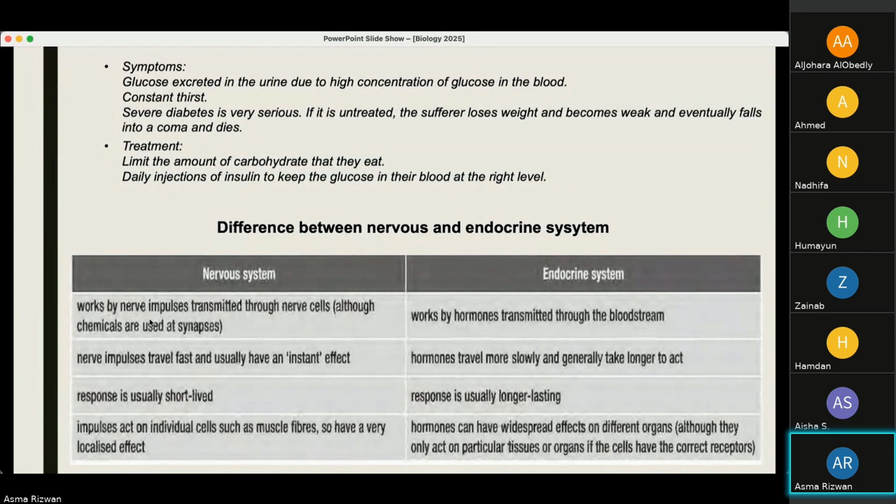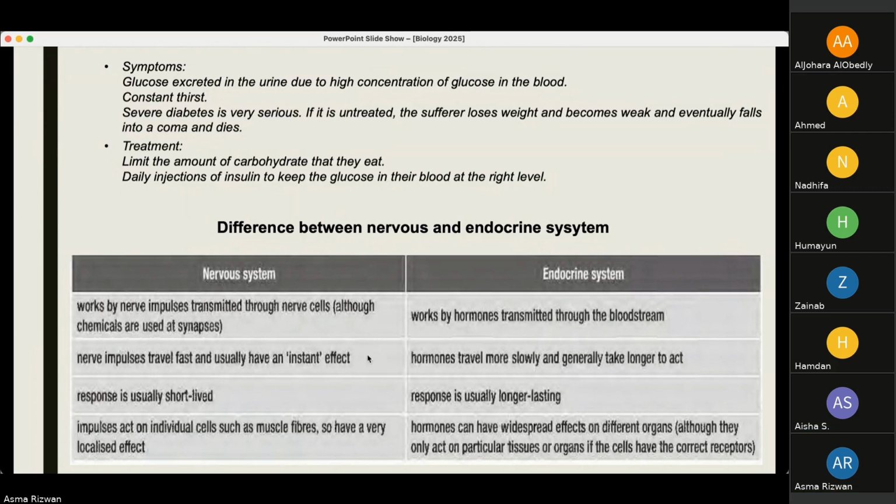In your nervous system, your response is usually short-lived. So when you're done with your reception and action, the nervous system response is short-lived. Whereas in the endocrine system, your response is usually longer lasting.